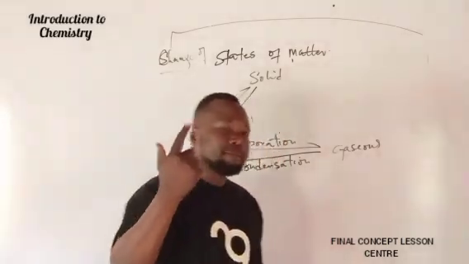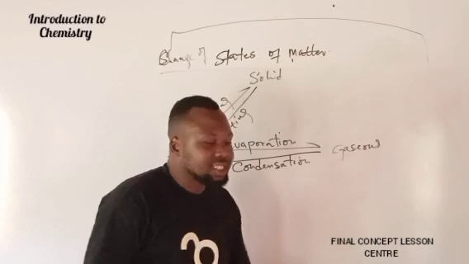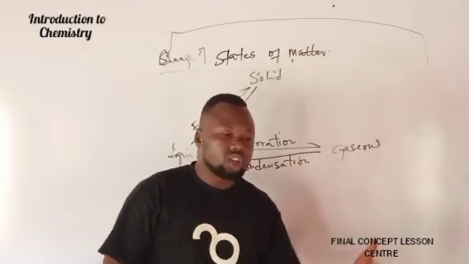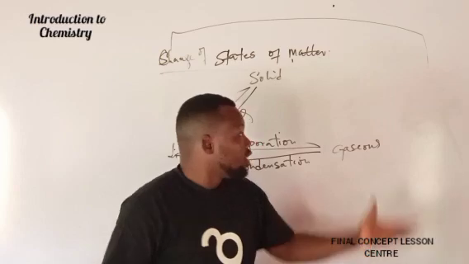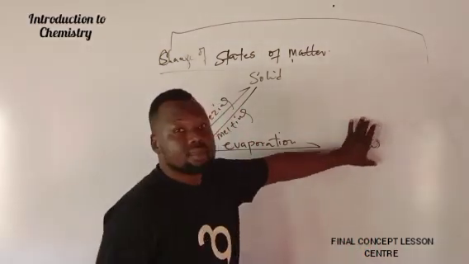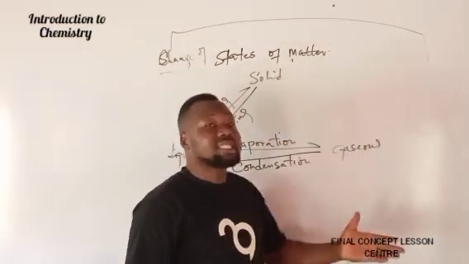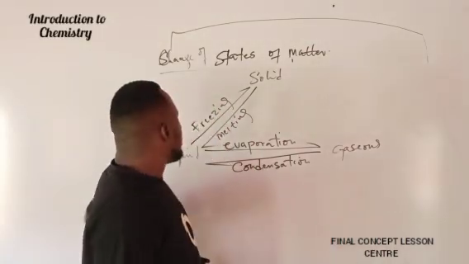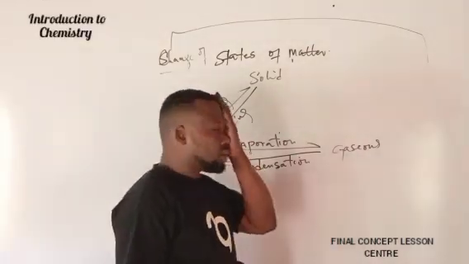How did the water go there? Because as the evaporation is taking place and there is no means of escape, what happens to those things that are moving out? They will condense back to what? To the liquid state. Are we good to go?